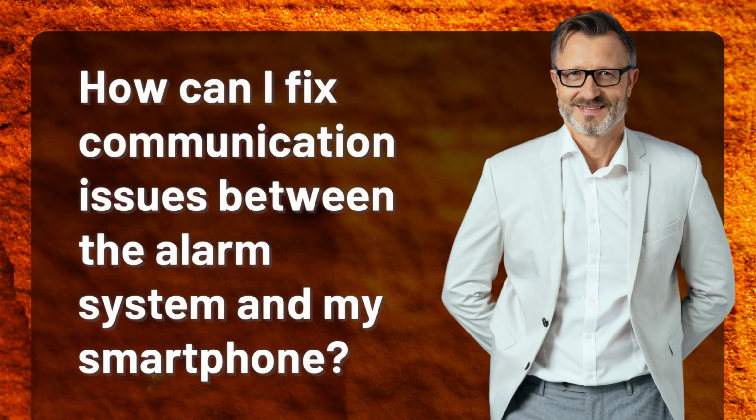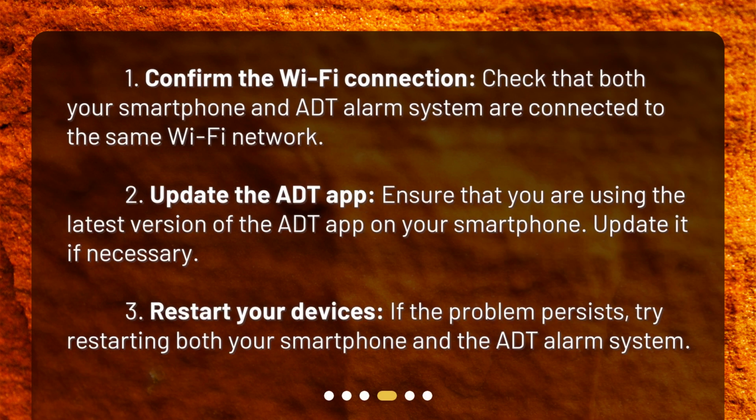How can I fix communication issues between the alarm system and my smartphone? 1. Confirm the Wi-Fi connection. Check that both your smartphone and ADT alarm system are connected to the same Wi-Fi network. 2. Update the ADT app. Ensure that you are using the latest version of the ADT app on your smartphone. Update it if necessary. 3. Restart your devices. If the problem persists, try restarting both your smartphone and the ADT alarm system.